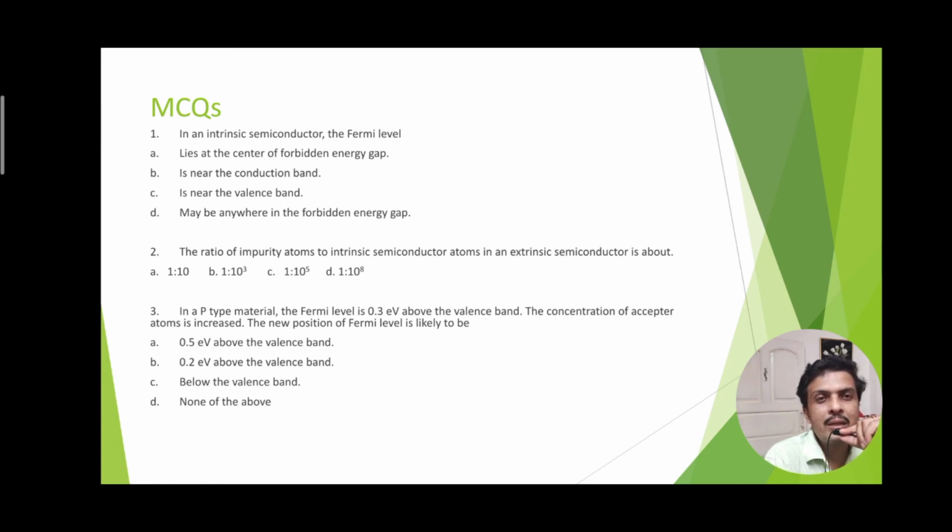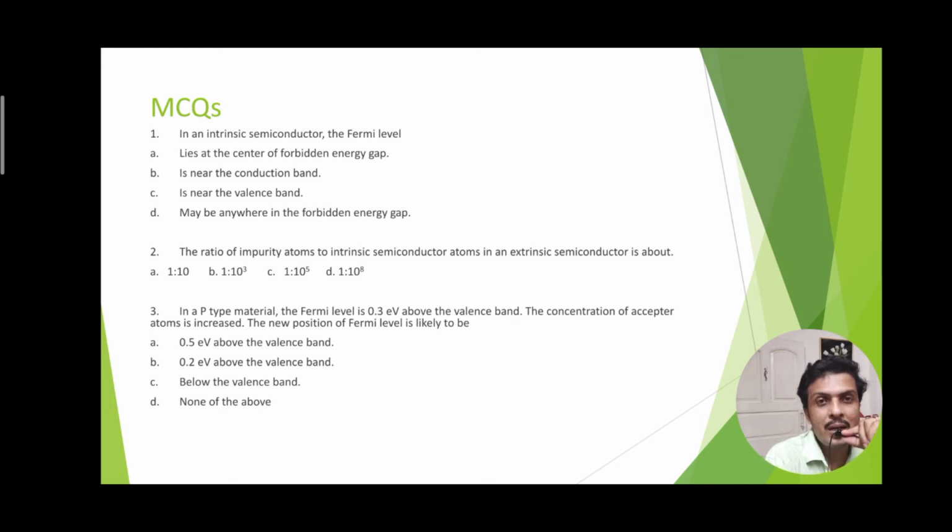In a p-type material, the Fermi level is 0.3 electron volt above the valence band. The concentration of acceptor atoms is increased. The new position of the Fermi level is likely to be, with some options given. Since the earlier case is 0.3 electron volt above the valence band, now it will be closer to the valence band since the acceptor atoms have been increased.